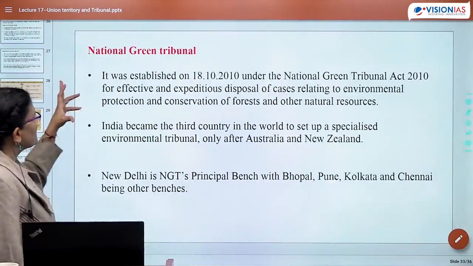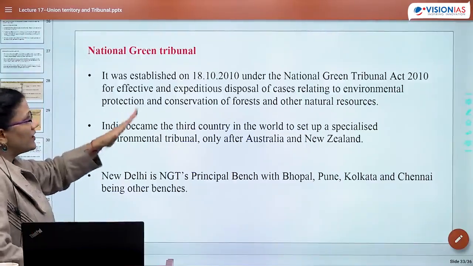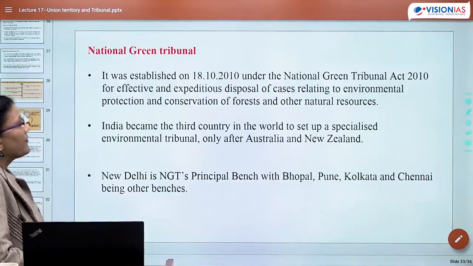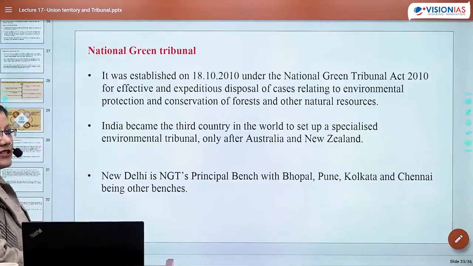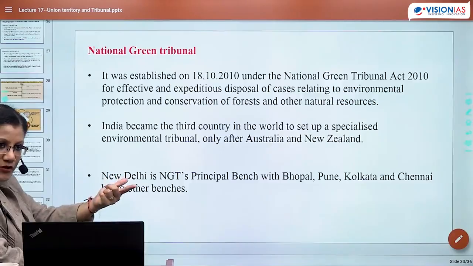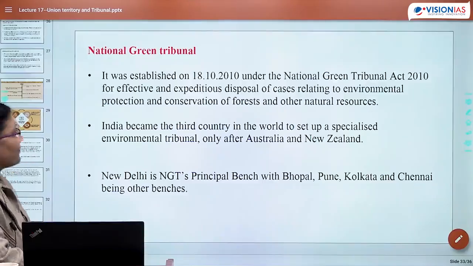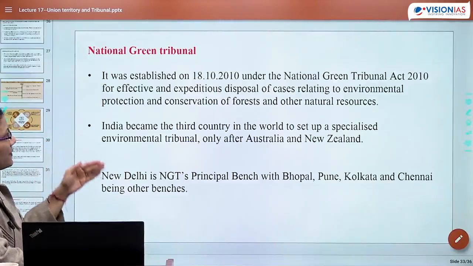Now as far as NGT is concerned, it was established in the year 2010, under the NGT Act 2010. So NGT is another form of the types of tribunal we saw; one example is that of NGT, for effective and expeditious disposal of cases concerning environmental protection and conservation of forest.